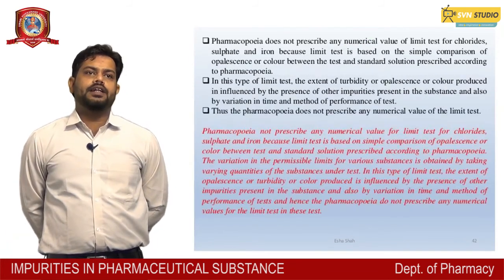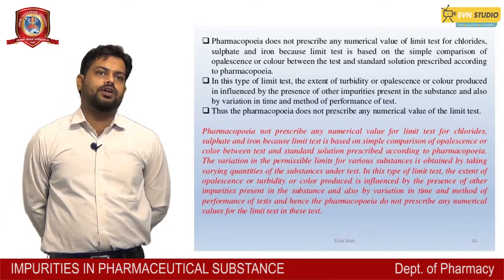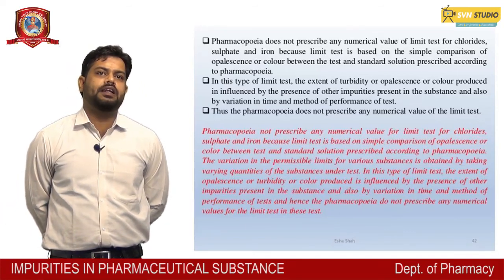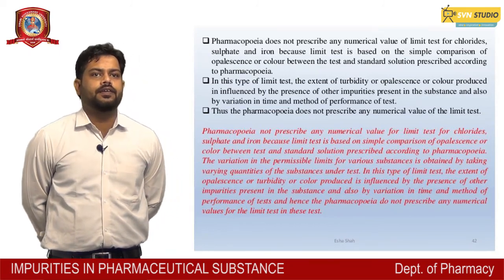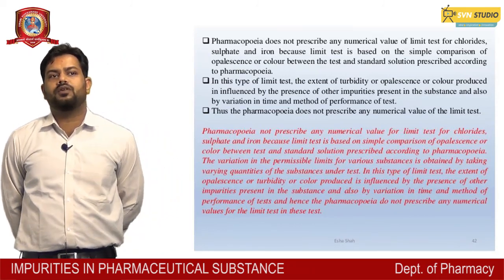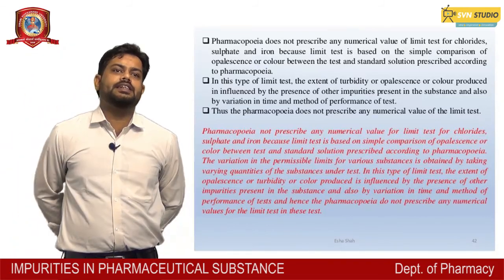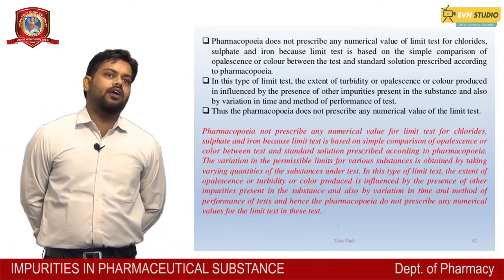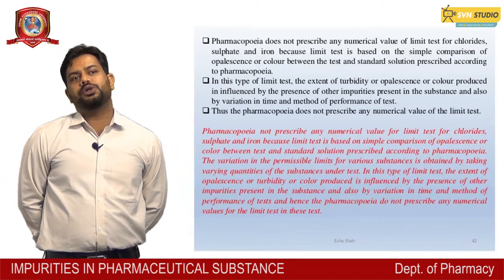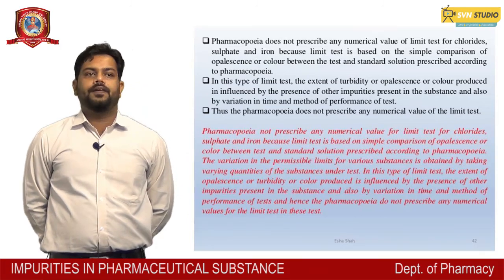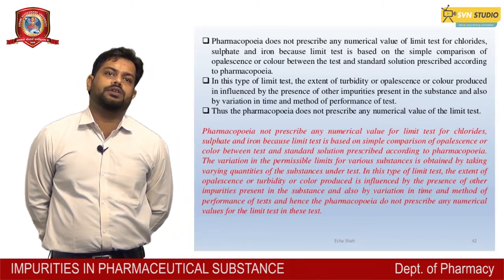The pharmacopoeia does not prescribe any numerical value for the limit tests for chloride, sulfate and iron, because the limit test is based on a simple comparison of opalescence or color between the test and the standard solution prescribed according to the pharmacopoeia. So if opalescence is produced in either cylinder, test or standard, the turbidity should not be greater than in the other one. If the turbidity is not greater than the other one, the solution will pass the limit test.